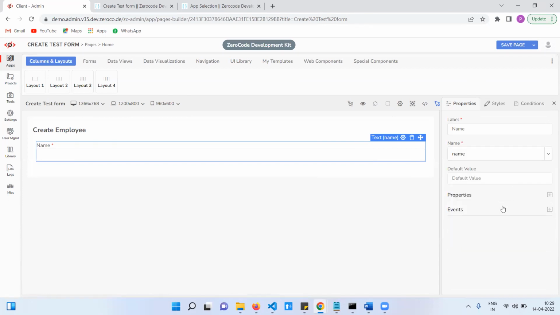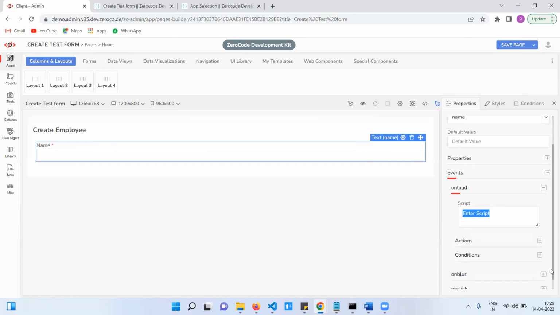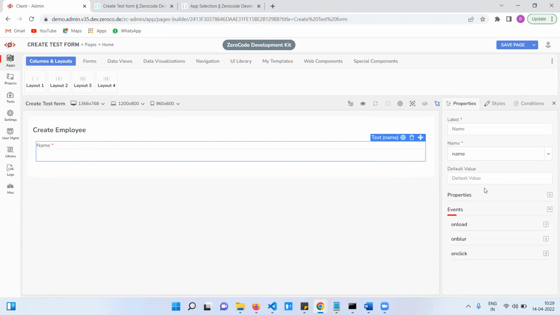And finally, for each field, we have some events. This is also important. While loading that field, if you need to do something on another widget, the same widget, or some value, that is when we use this. So we have the onload event, the onblur event for text, and the onclick event also. These are the inbuilt events.